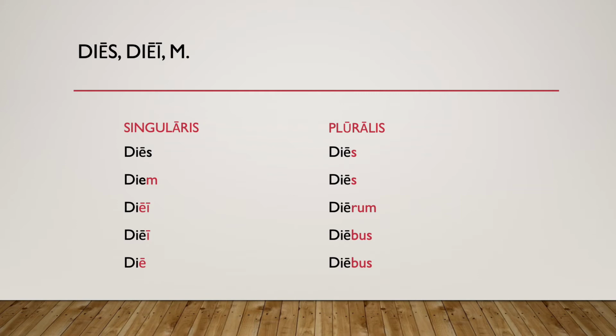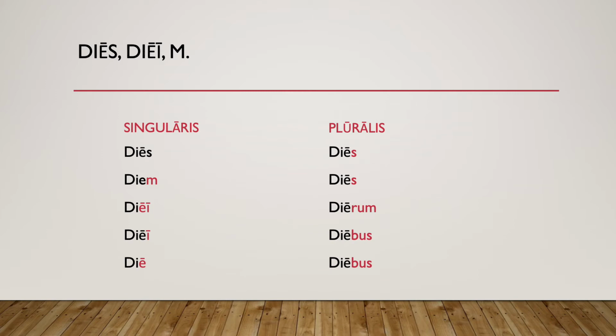In the genitive, dierum, hopefully the rum part looked familiar from the first and second declension. Similarly, dierum ends in um, just like in the third and the fourth declension. And lastly, ebus. Our endings ebus in the ablative and the dative plural looks a lot like the ibus endings we had in the third and fourth declensions. So again, hopefully this is a pretty familiar pattern.